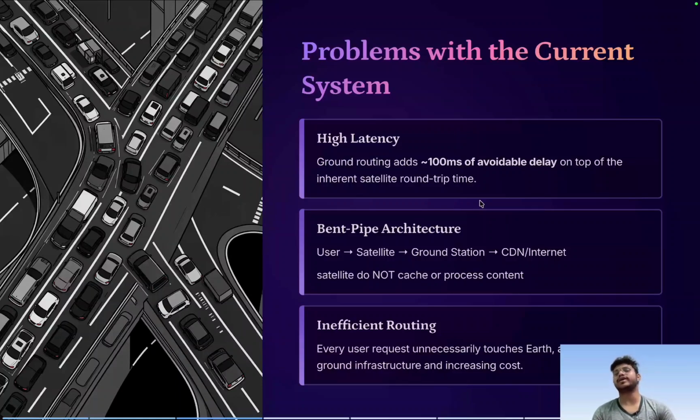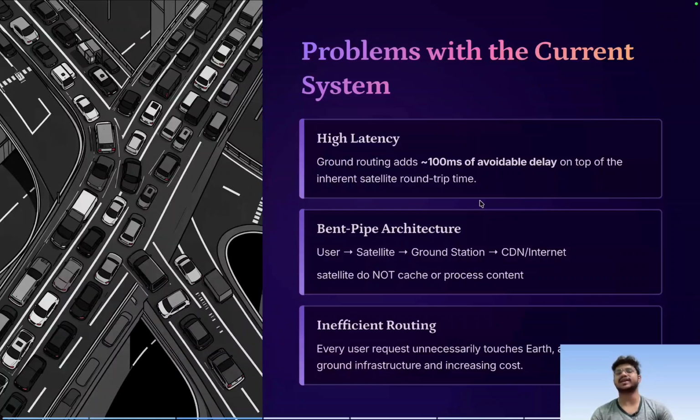Whenever a user requests something using the internet provided by some satellite provider, let's say Starlink, that request goes from the user to the satellite, and then to the ground station. From the ground station it gets the content from a nearby CDN server or the internet, and then it is sent back to the satellite and again reaches the user. Why does this problem arise? Because our existing satellite architecture doesn't support any kind of caching.